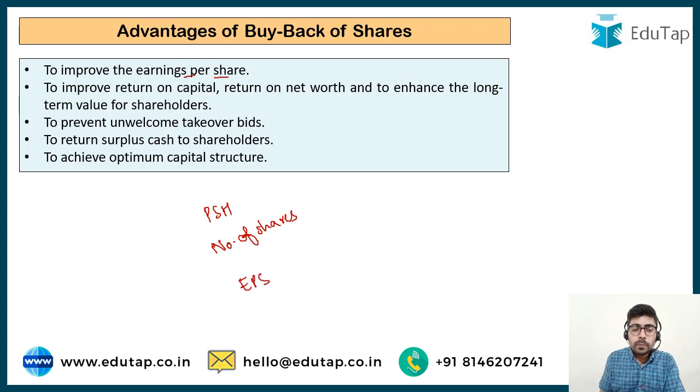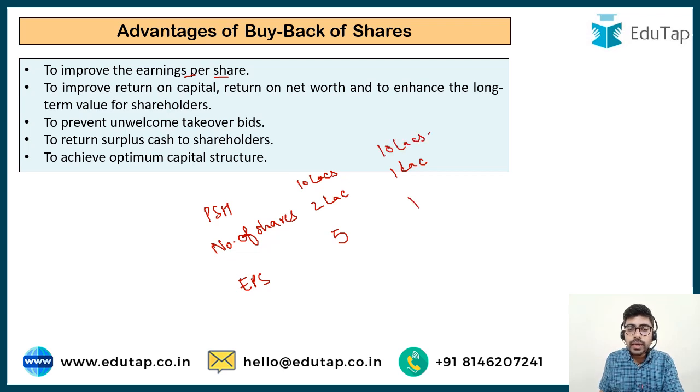So if the profits for shareholders are, let's suppose, 10 lakhs, and if the number of shares initially is 2 lakh, the earning per share is going to be rupees 5 per share. Now suppose we buy back 1 lakh shares, the number of shares is going to remain only 1 lakh, profits are 10 lakhs.